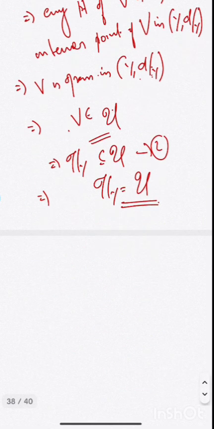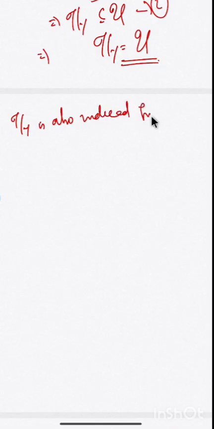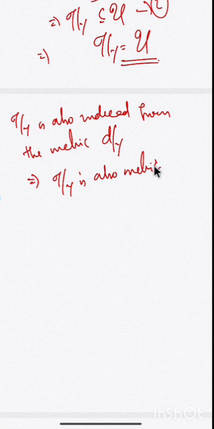Since U is derived from a metric, tau restricted to Y is also induced from the metric D restricted to Y. So tau restricted to Y is also a metrizable topology.